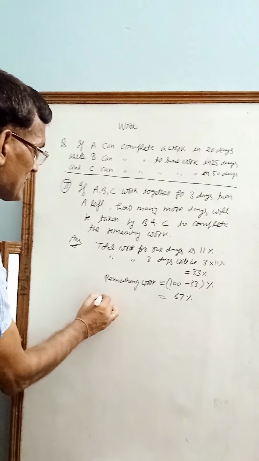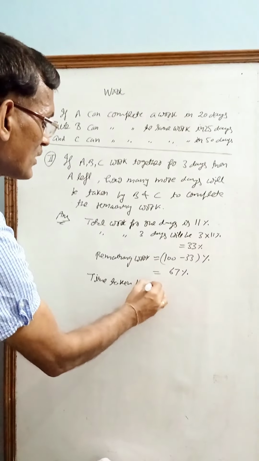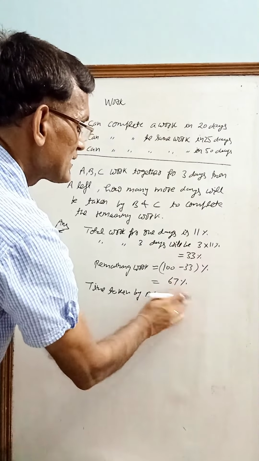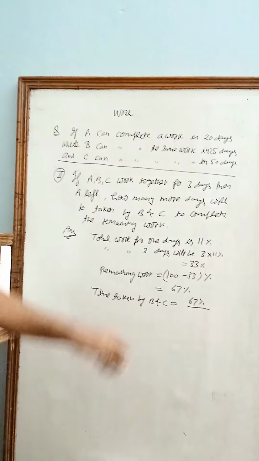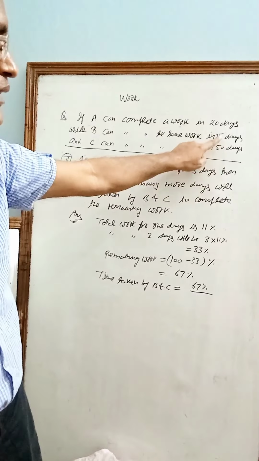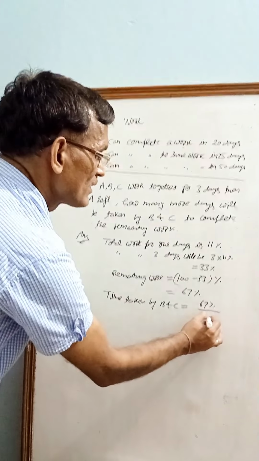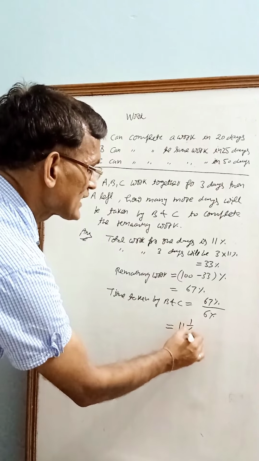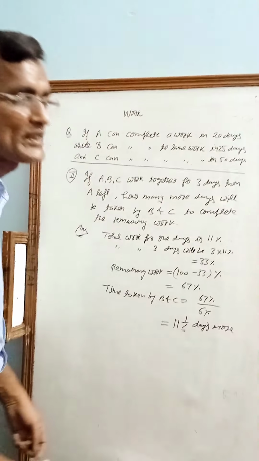Now time taken by B and C will be 67% divided by B and C work. Now B is doing 4% work, C is doing 2% work. The total work done by B and C combined will be 6%. So the total time taken by B and C will be 11 1 by 6 days more to complete the whole work.